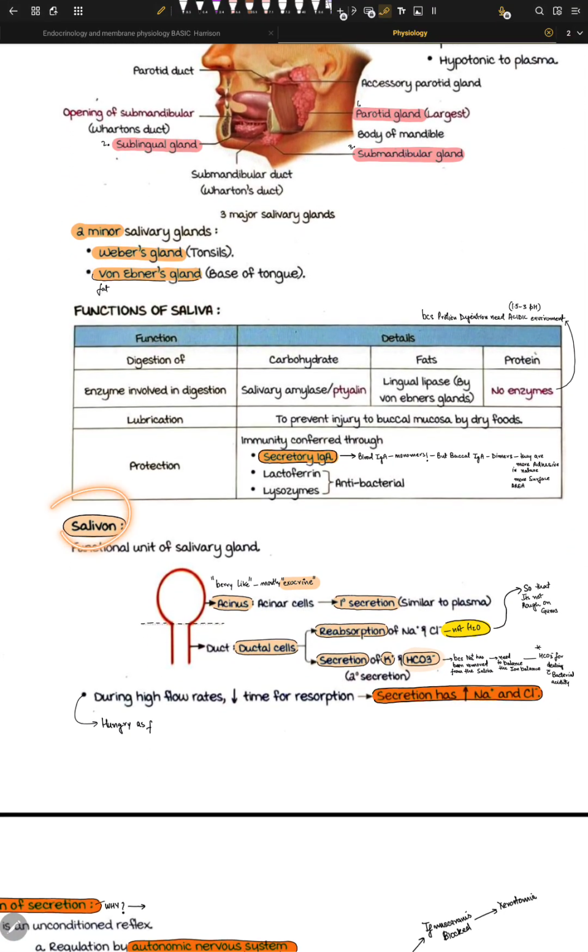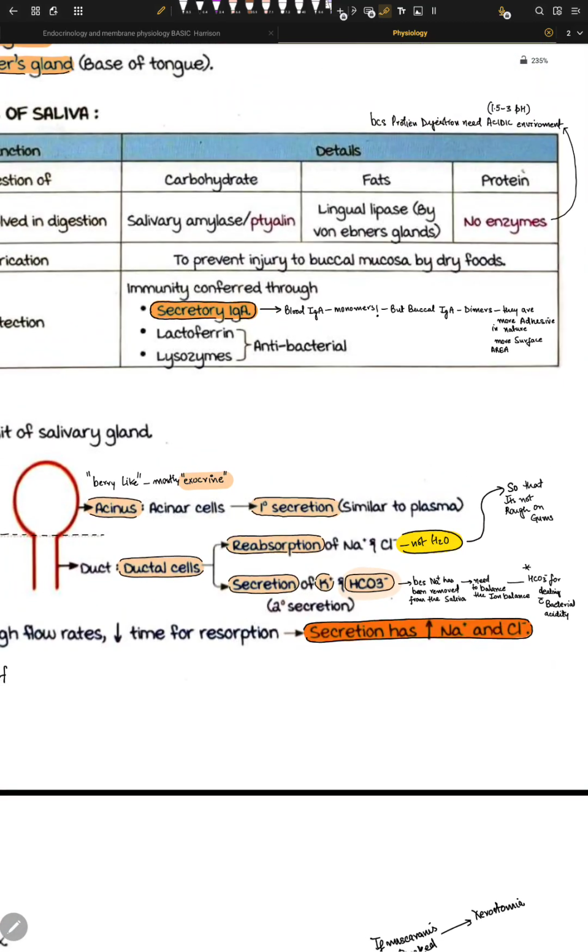Let's talk a little bit about the salivon. These salivons are the little functional units of salivary glands. Inside these salivary glands we have salivons everywhere. And these salivons have two parts. First is the acinus, the acinar cells, and second is the duct, which carries the saliva. The word meaning of acinus is berry-like. It looks like a berry under a microscope, and mostly it's exocrine. It means it produces its product and pushes it outside.